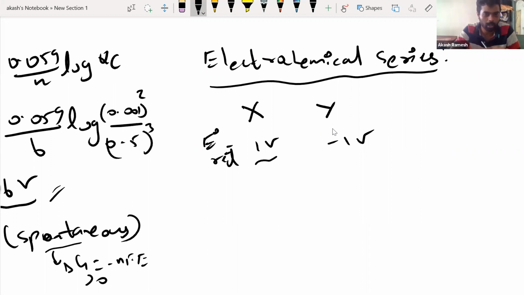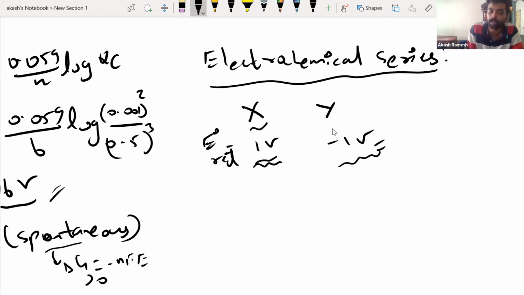Which will undergo spontaneous reduction? That's X. Obviously, you see that the reduction potential value is positive, so X has a natural tendency to undergo reduction. And the opposite question would be, which will not undergo reduction? Obviously, because this one has a negative value of reduction potential,